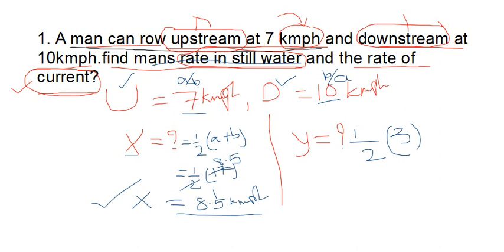Here I applied B minus A. Okay, if you apply A minus B, then what happens? You will get minus 3, and in the answer you will get minus 1.5. But if in the options there is also a minus, don't select that option, because minus can't be there for speed. You have to consider 1.5 kmph. That's the solution of this second part. Got it? Now the question number 2.